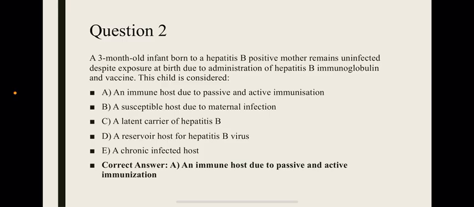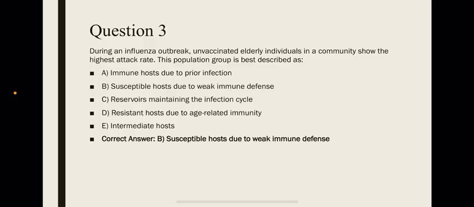Second question. A 3-month-old infant born to a hepatitis B positive mother remains uninfected despite exposure at birth due to administration of hepatitis B immunoglobulin and vaccine. This child is considered A. An immune host due to passive and active immunization, B. A susceptible host due to maternal infection, C. A latent carrier of hepatitis B, D. A reservoir host for hepatitis B virus. E. A chronic infected host. Correct answer is A. An immune host due to passive and active immunization.